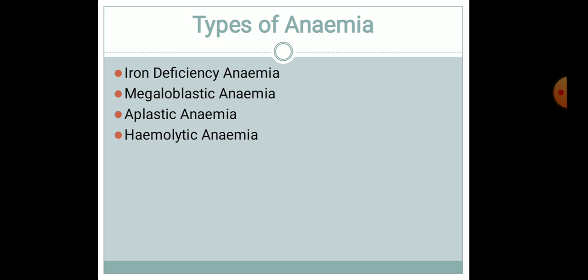And the last one is hemolytic anemia. Hemolytic anemia is a blood disorder that occurs when your RBC are destroyed faster than they can be replaced.